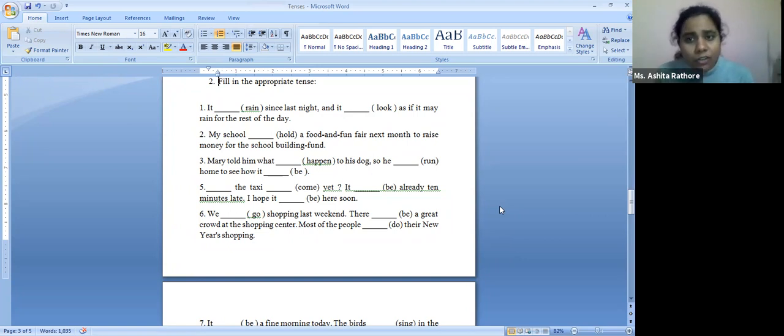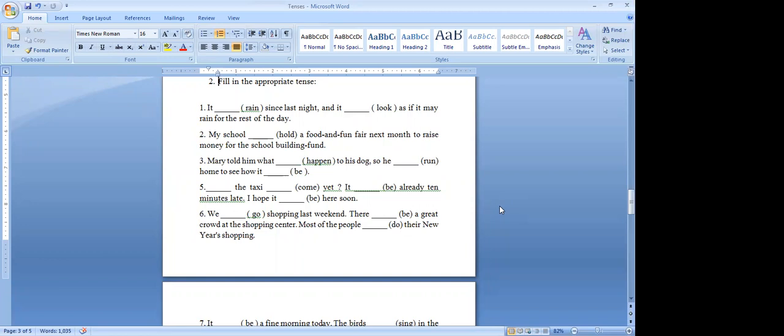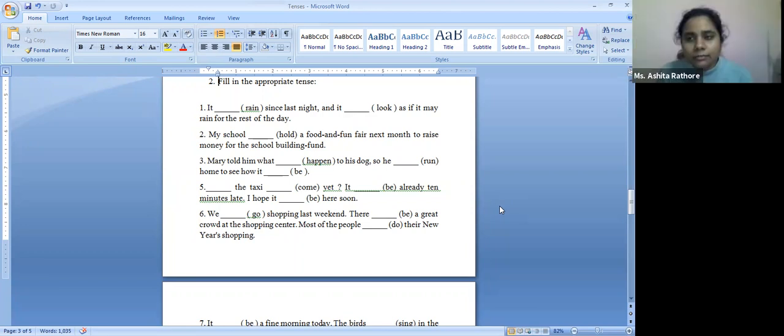Now, it has been raining since last night. That is which tense? Perfect continuous. It means the action started in the past and it is still happening. And it looks, because we are predicting.